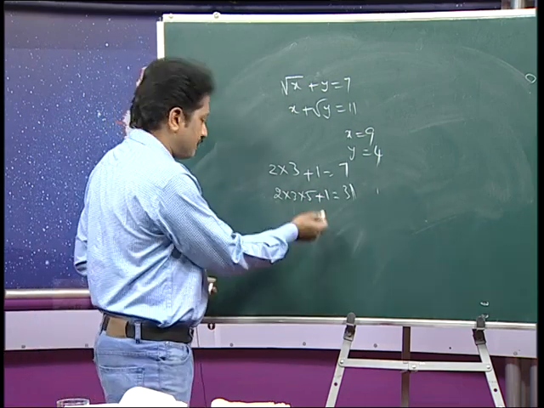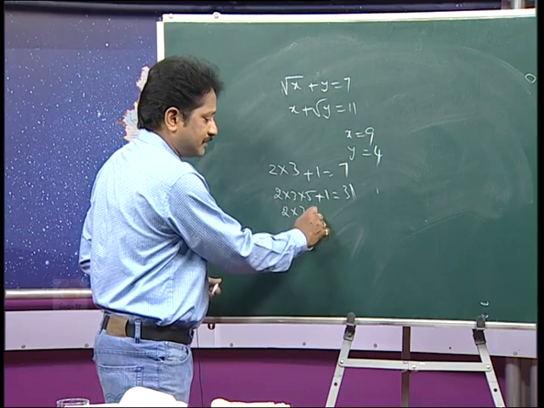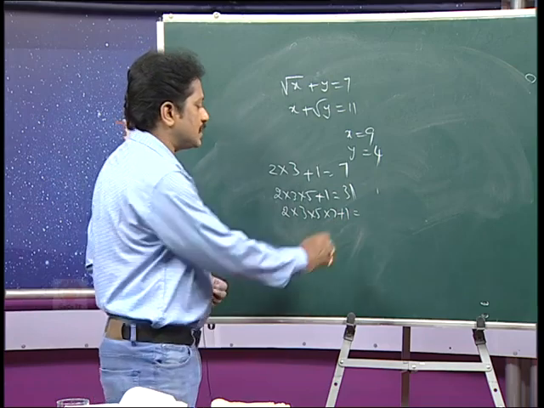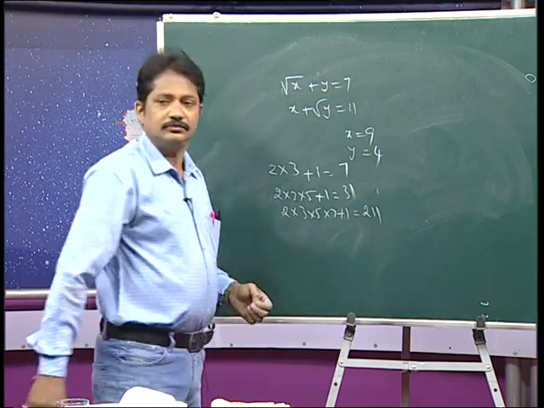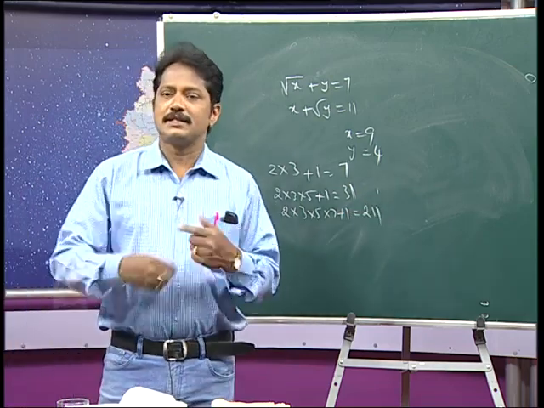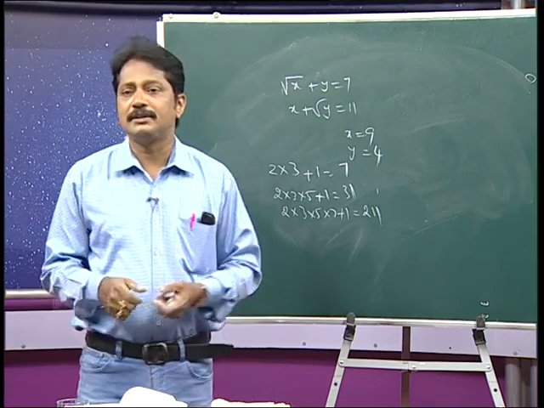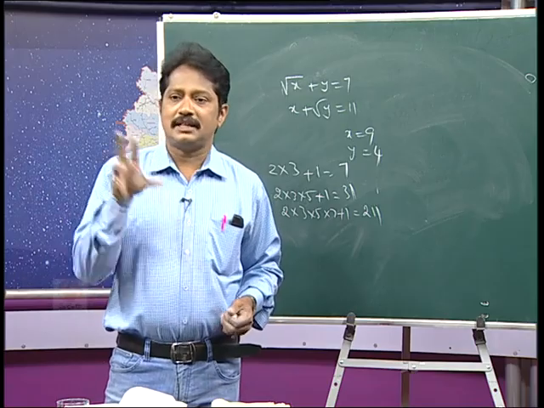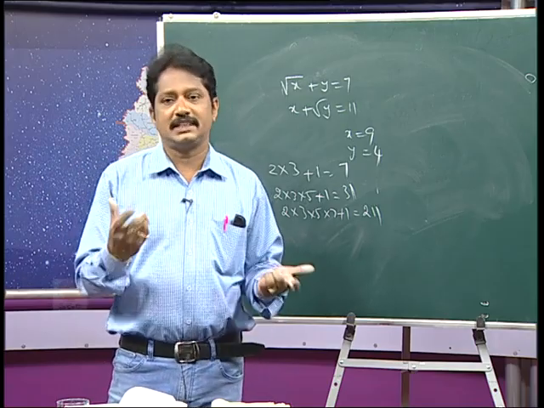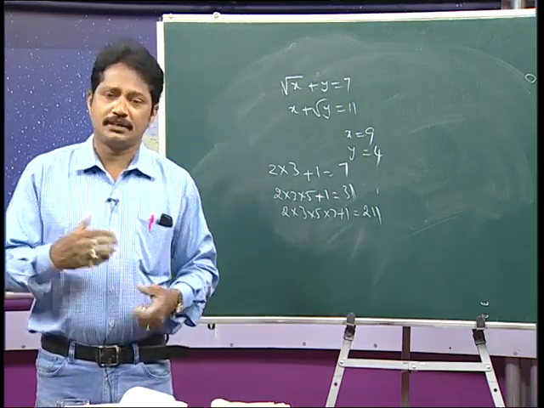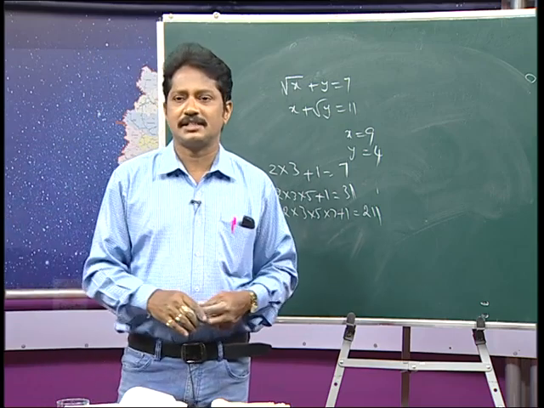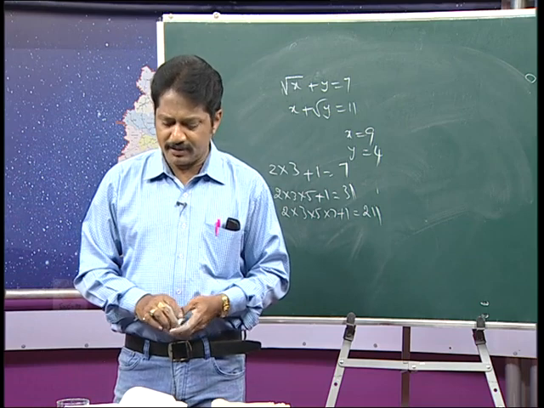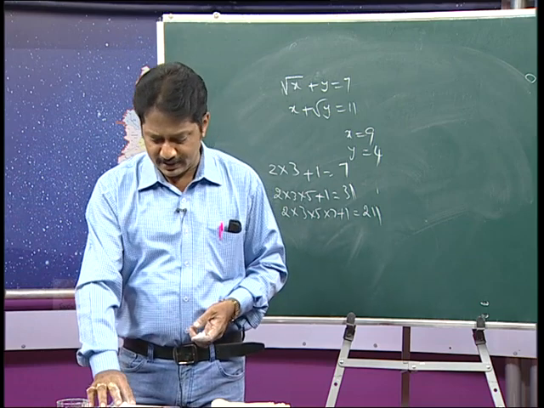When you take 4 means 2, 3, 5, 7, the product plus 1, which is 211, is a prime number. Means if you want to generate a prime number, take the product of consecutive prime numbers and add 1 to it, it generates a prime number. But there are some exceptional cases, but in general we can. So, we can play with the numbers. This is most important.